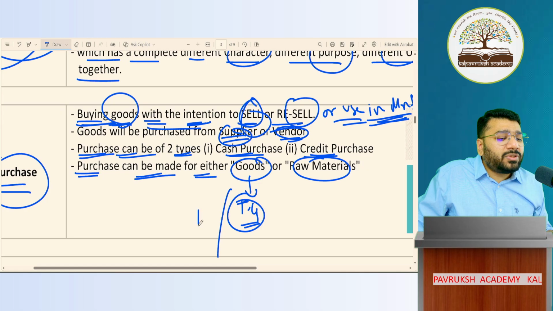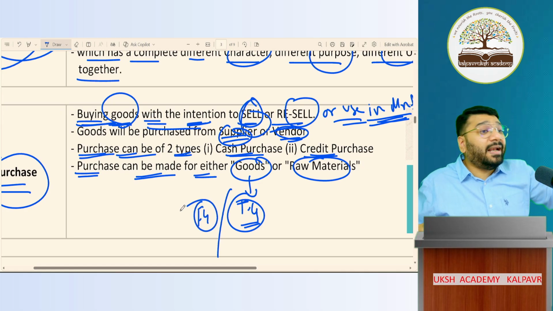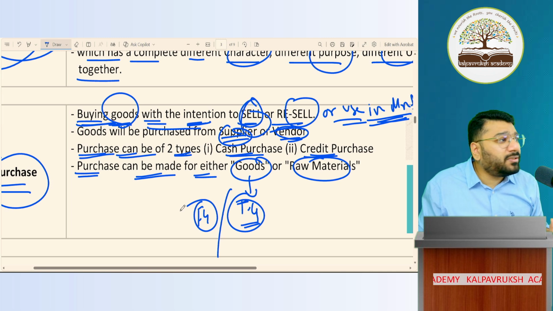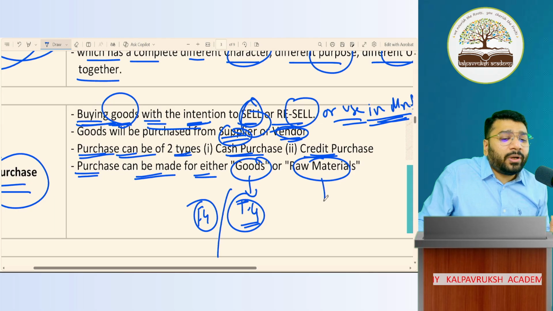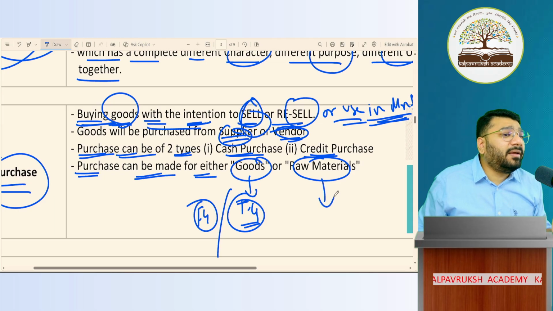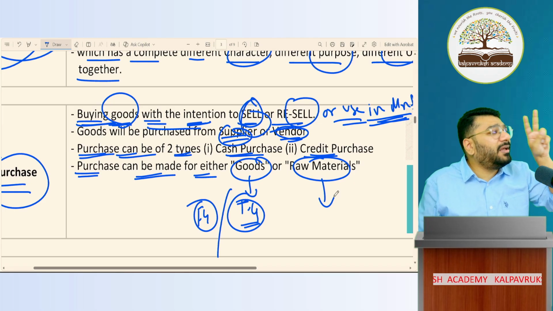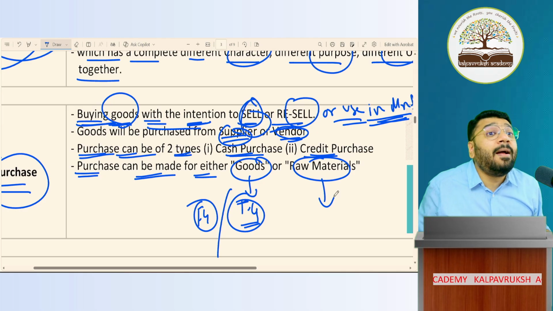Sometimes they will use the word FG also. From whose point of view? The trader's point of view, they'll say the trader purchased the FG. Understand what that is? Traded goods. And what else can you buy? Raw material. Only two things you can buy: traded goods and raw material. These two you buy, you call it purchase.